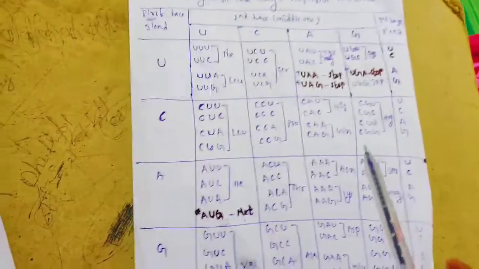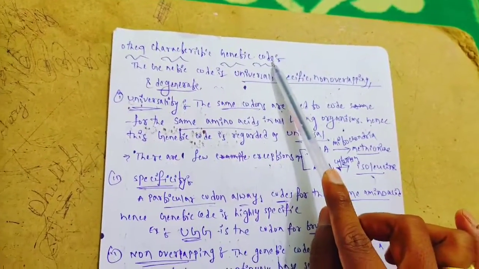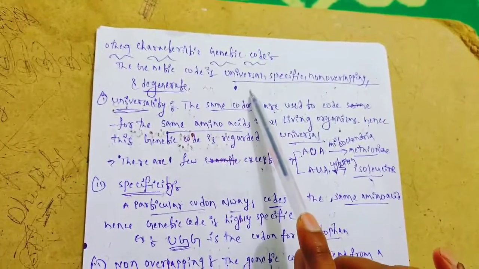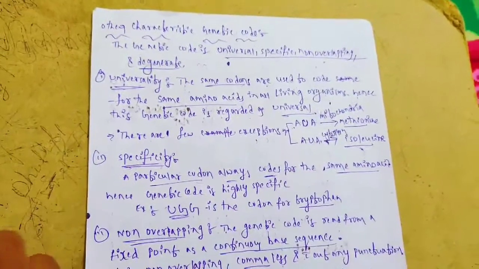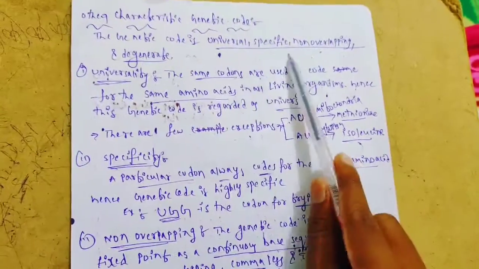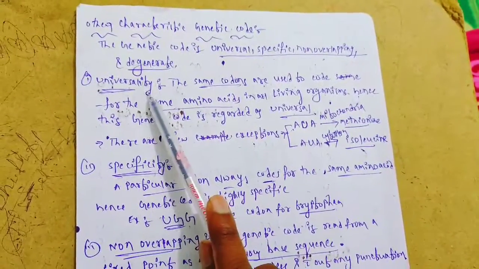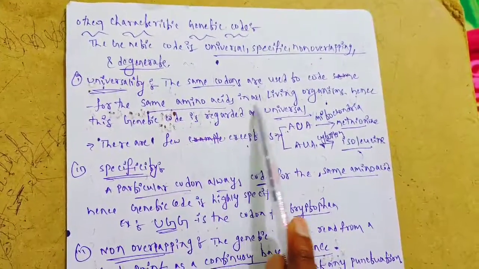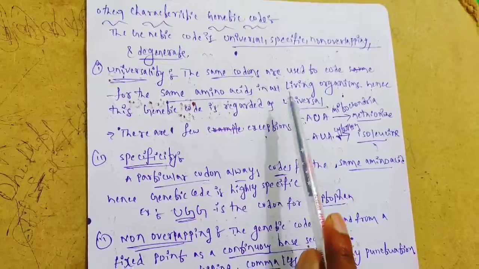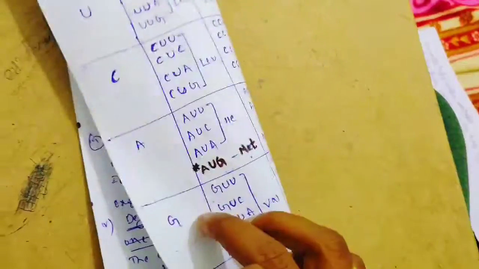And these are other characteristics of the genetic code. What are the characteristics of the genetic code? The genetic code is universal, specific, non-overlapping and degenerate. How is it universal? Universality: the same codons are used to code for the same amino acids in all living organisms.